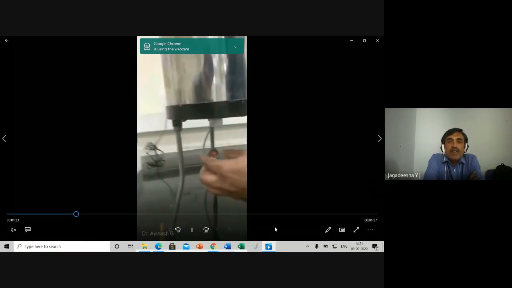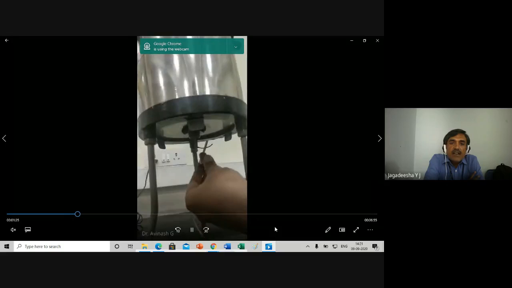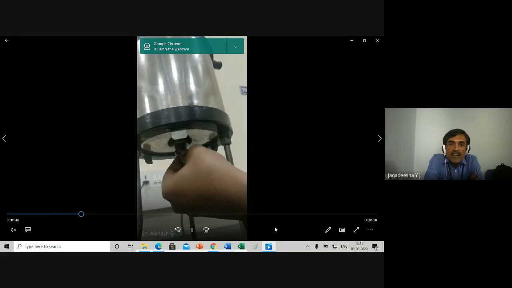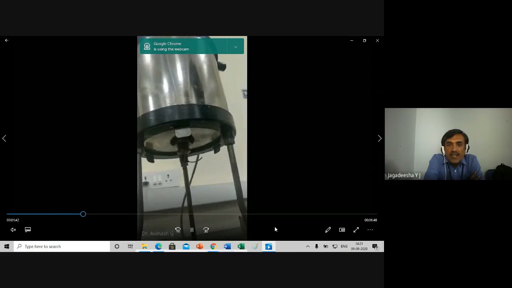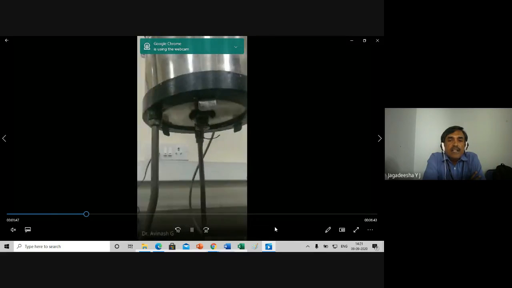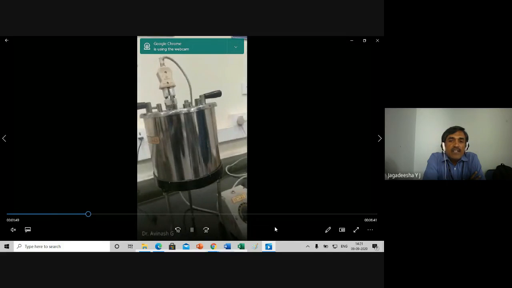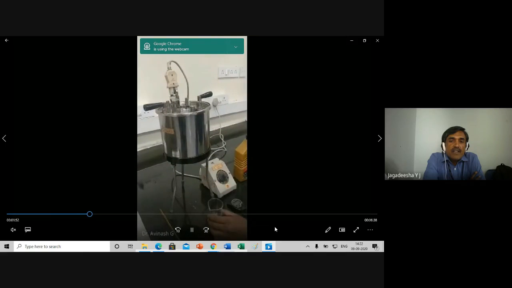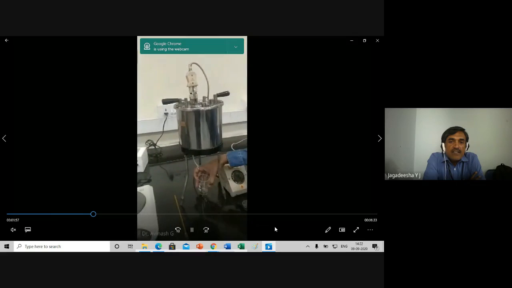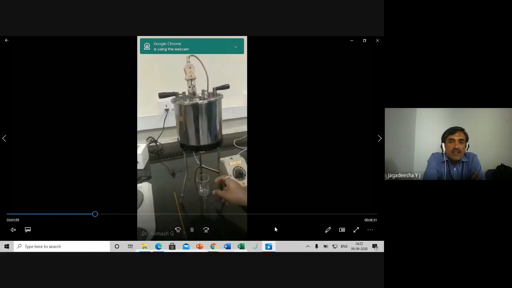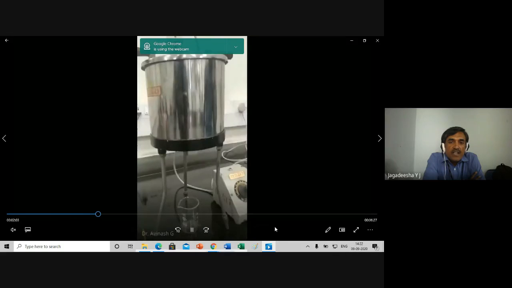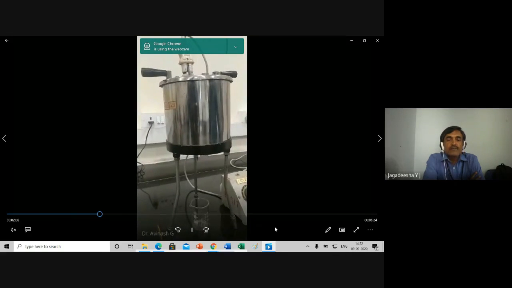At the bottom, what you're seeing is the cork. That cork has to be plugged in, inserted thoroughly and very tightly, so that the oil should not leak from the bottom. The electrical power is supplied by the auto transformer, the thermostat or variac. The beaker has been taken in hand and kept exactly below the cork, so that when the cork is opened, the oil will flow into the beaker.